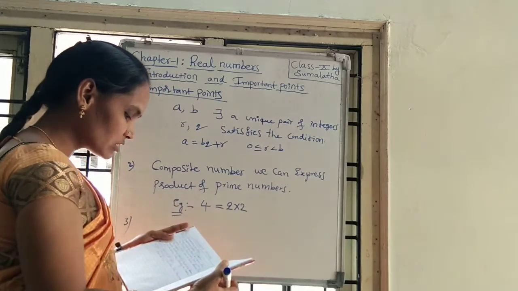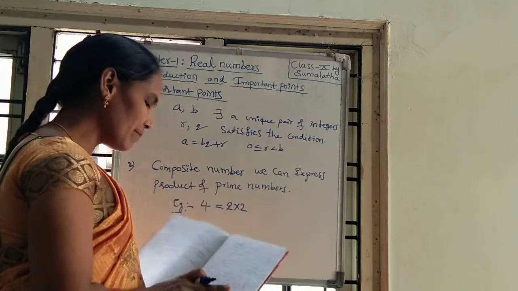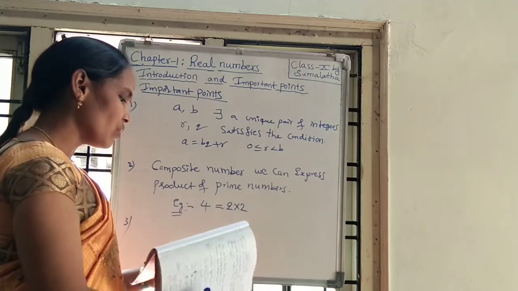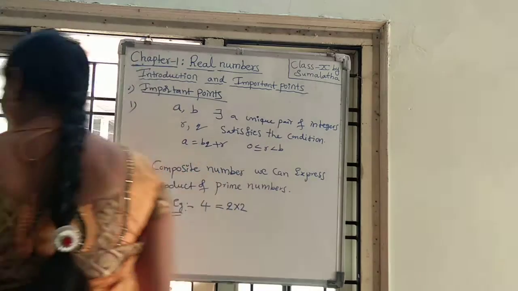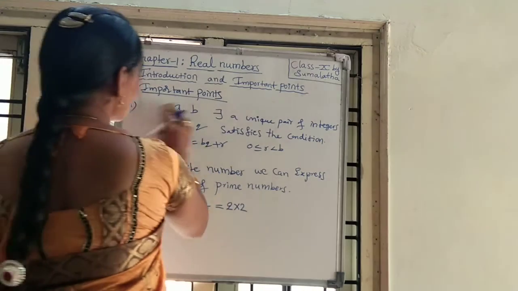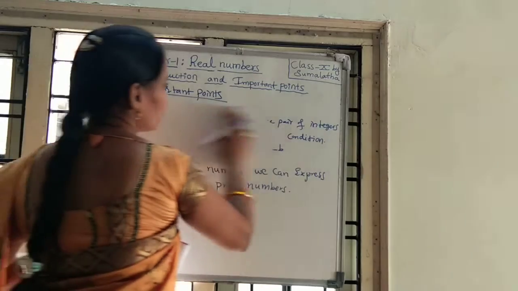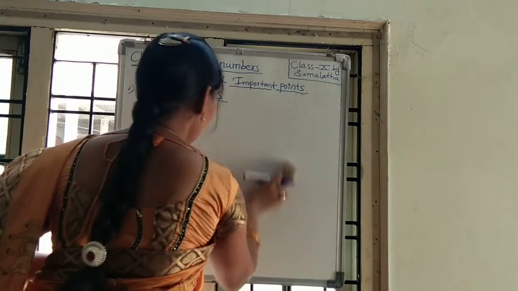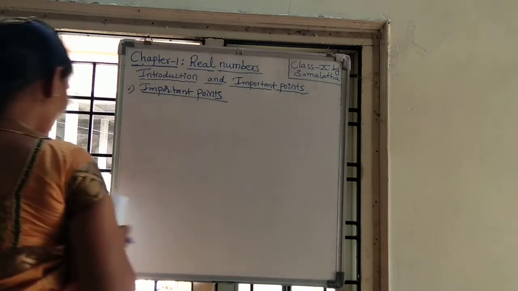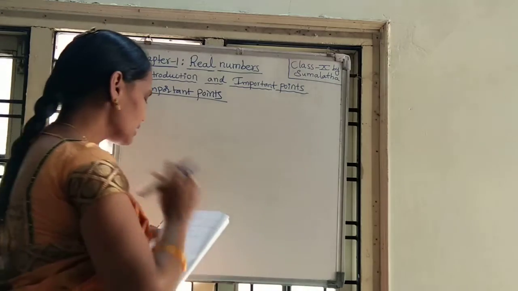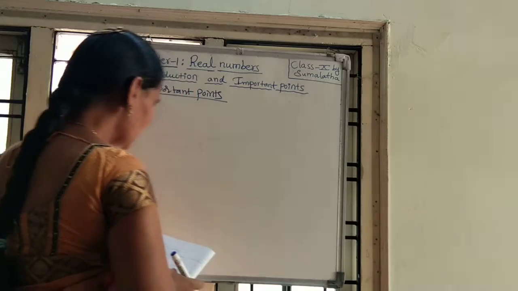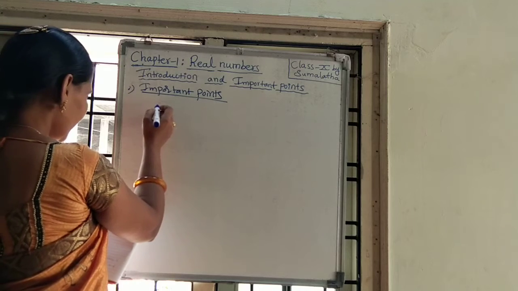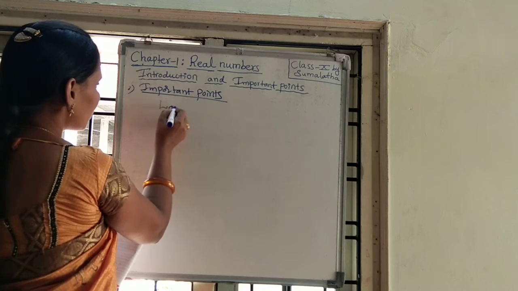Next, there is not sufficient space to write that. Coming to the next important point, it is logarithms, the laws of logarithms. These important points are all principles. If you know the principles, you can do the sums from the exercises. If a, x and y are positive real numbers, a is not equal to 1, then here are the laws of logarithms.